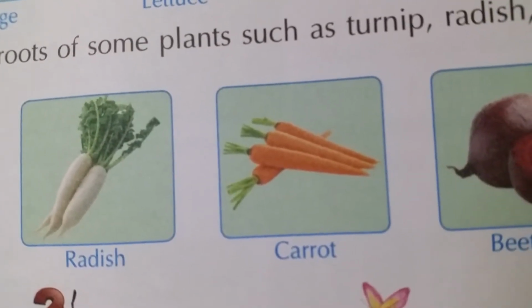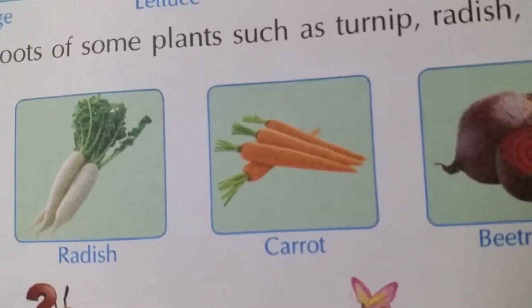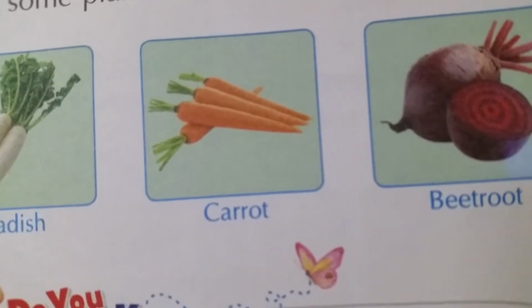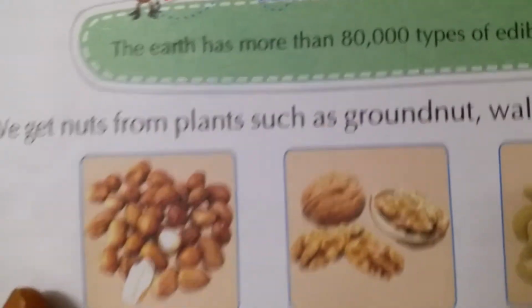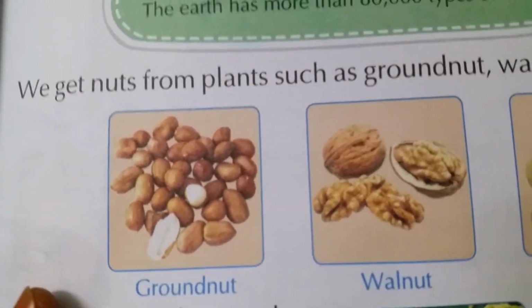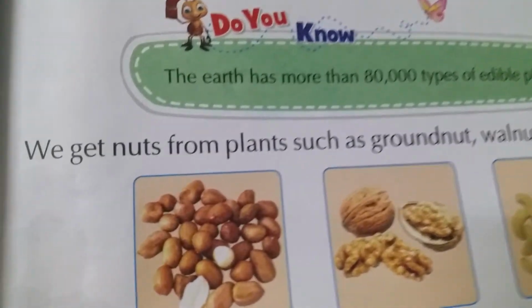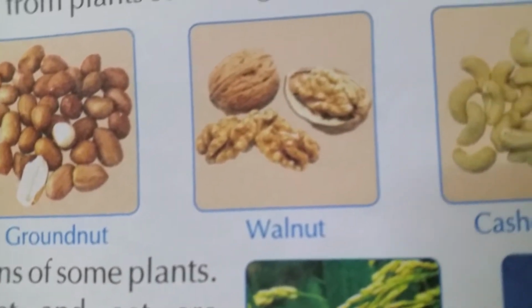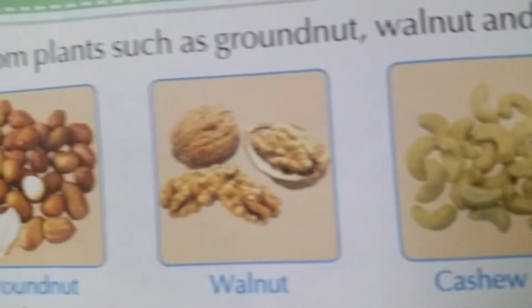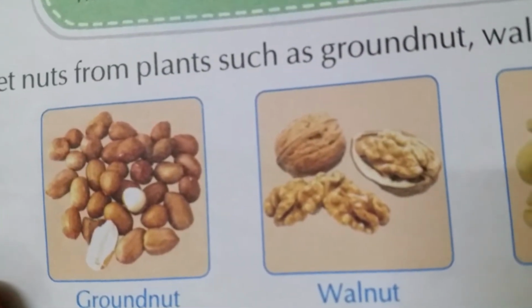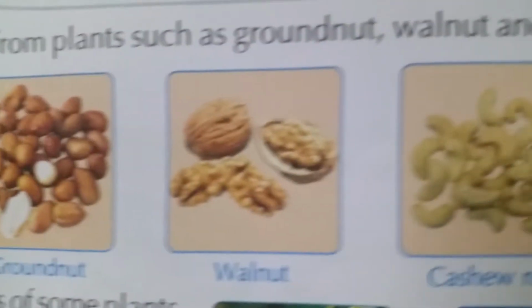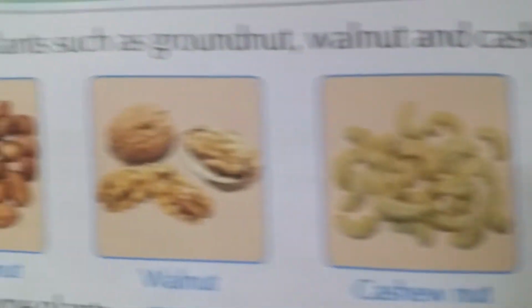Carrot is very good for health, good for our eyes. Beetroot juice is very good for our health. Also we get nuts from the plants. What are the examples of nuts, amma? Groundnut, walnut, cashew nut. You like them very much, no children? So we get nuts from the plants such as groundnut, walnuts and cashew nut.